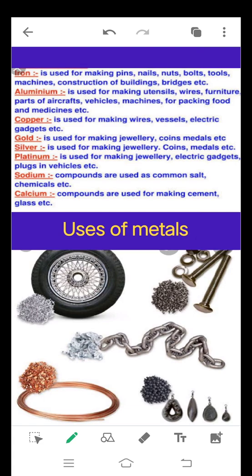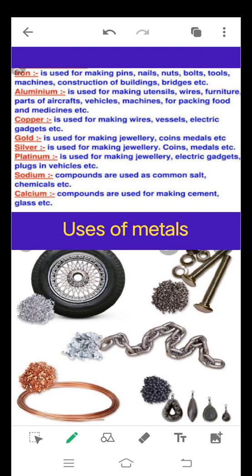Copper is used for making wires, vessels, electrical gadgets, etc. Gold is used for making jewelry, coins, medals, etc. Silver is used for making jewelry, coins and medals. Platinum is used for making jewelry, electric gadgets, plugs in vehicles, etc.